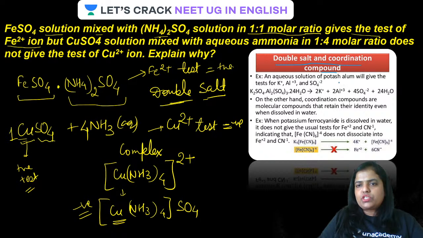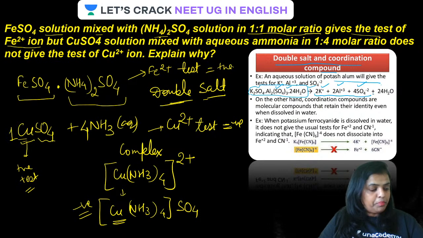Guys, an aqueous solution of potassium alum will give the test for potassium as well as aluminium as well as sulfate. Why? Because potassium alum, which is represented this way, is basically a double salt where the ions do not lose their identity. Therefore, on dissolution in water, you will get potassium ion, aluminium ion, sulfate, and you'll also get water of crystallization that is mixed with the water. Basically, if you test for the presence of K+, aluminium or sulfate, you are going to get all three tests positive.